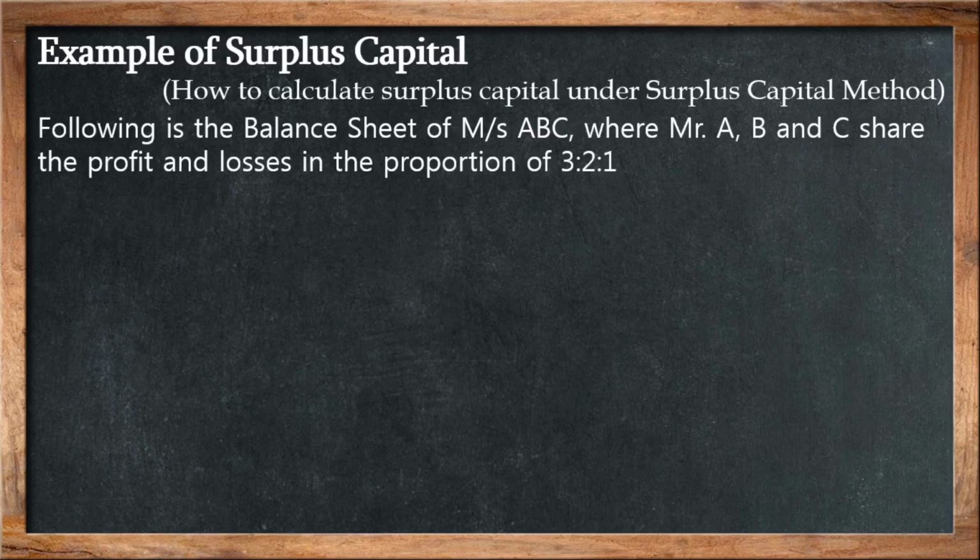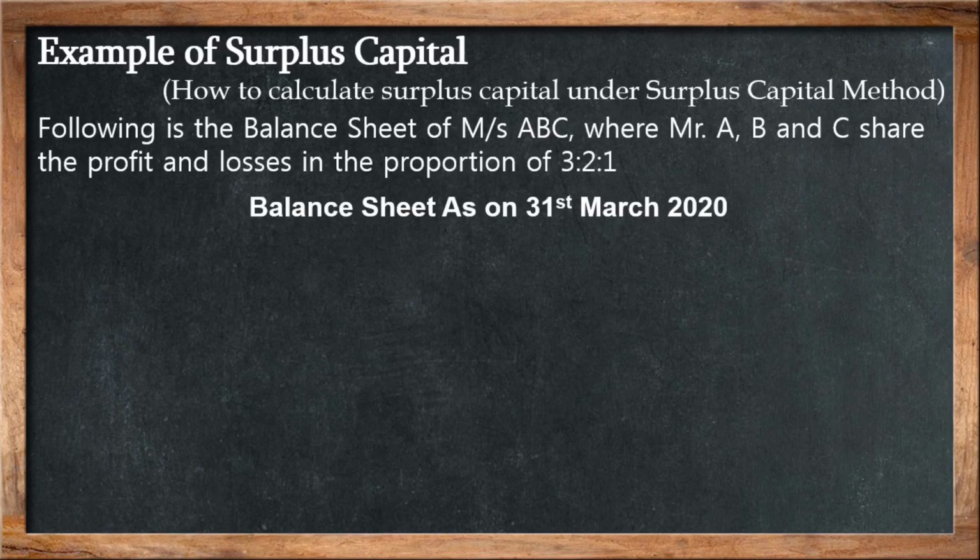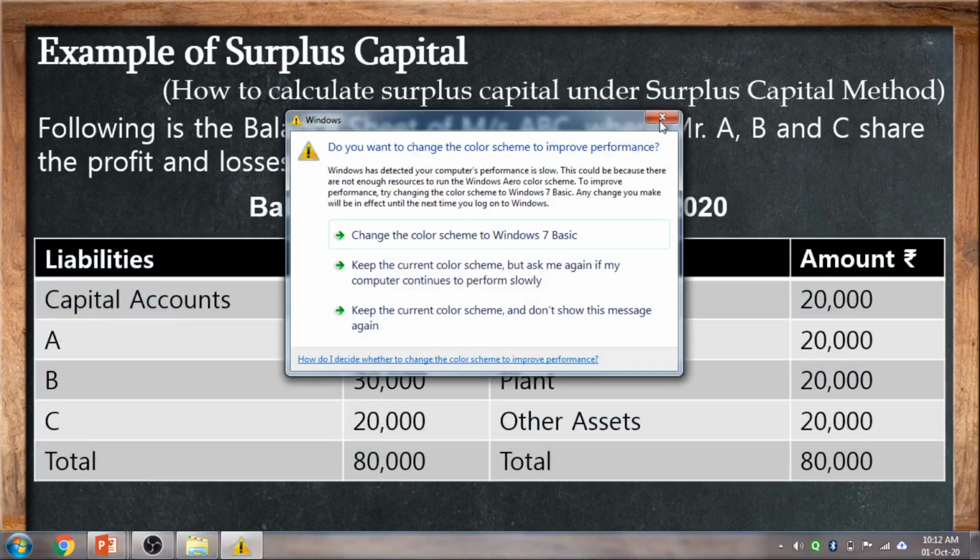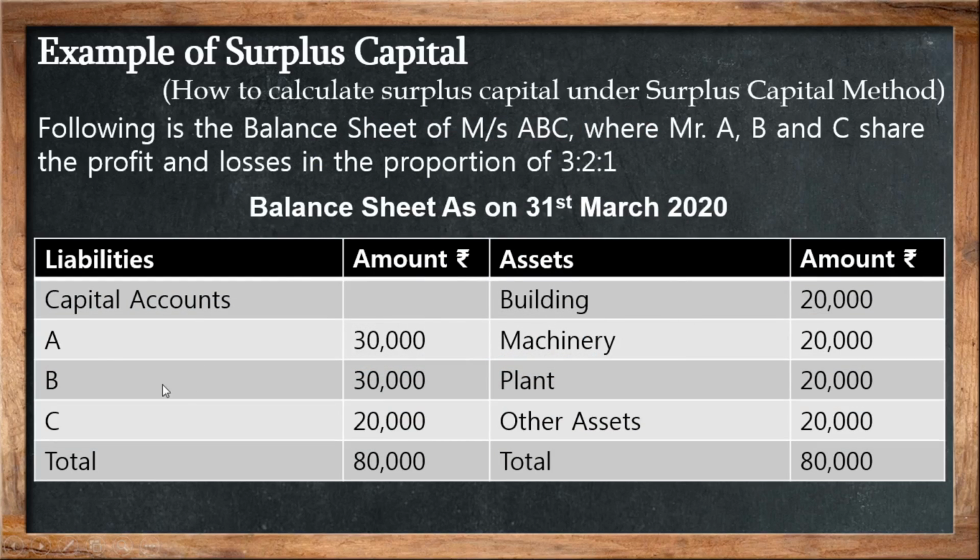Following is the balance sheet of Messrs. A, B and C, where A, B and C share the profits and losses in the proportion of 3:2:1. Balance sheet as on 31st March 2020. Here the balances of capital are given. Capital of A is 30,000, B's capital is 30,000, C's capital is 20,000. Total liability is 80,000. On the asset side, building is 20,000, machinery 20,000, plant 20,000, other assets 20,000. The total is 80,000.